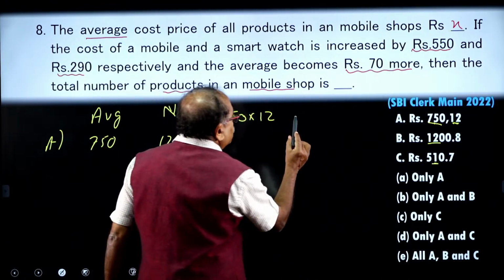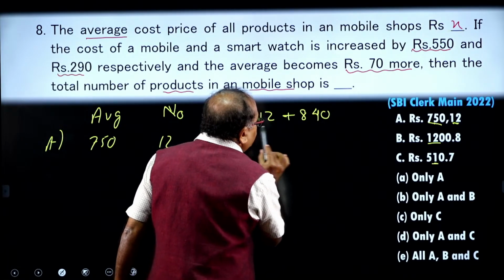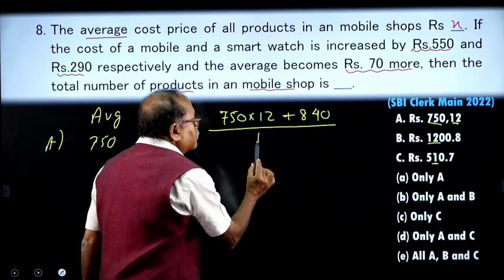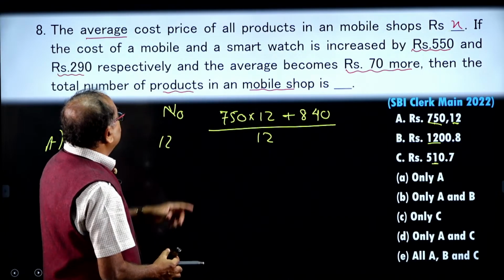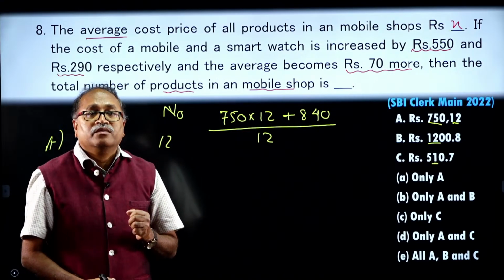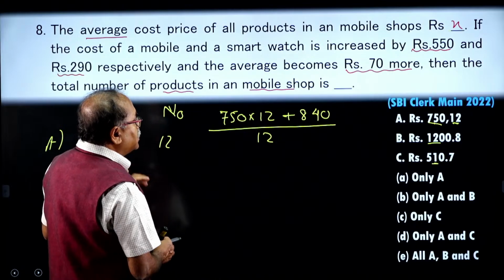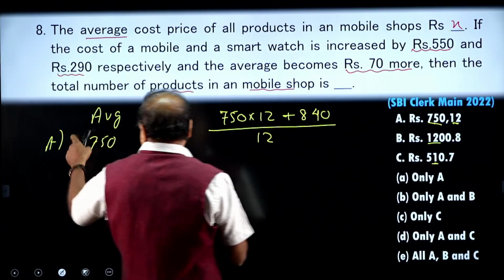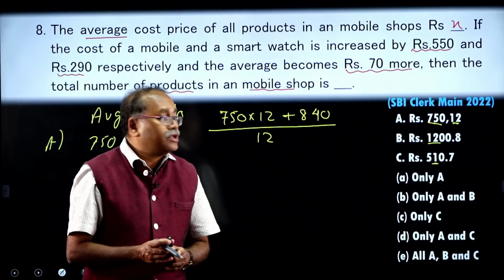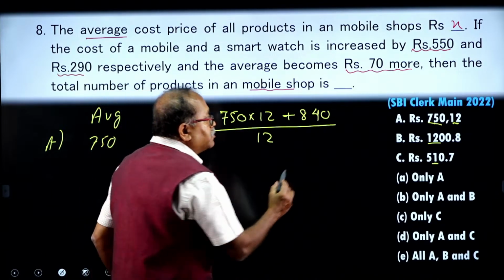So, plus 840. When I divide this by the total number of products, 12, then the question says the average becomes 70 more. What is the present average over here? The present average is 750, and 70 more, 750 plus 70, that comes to 820.